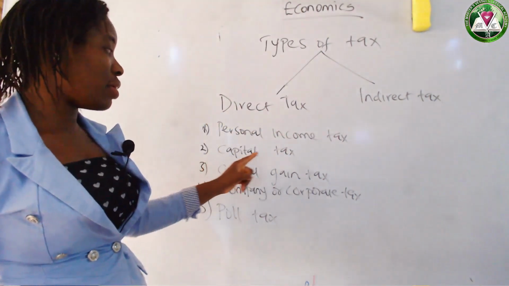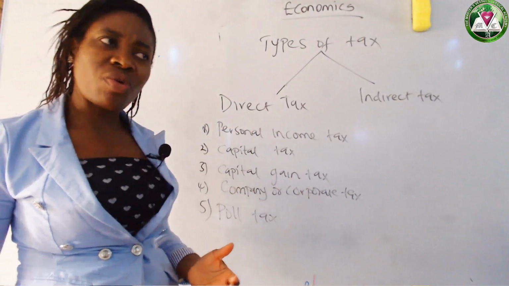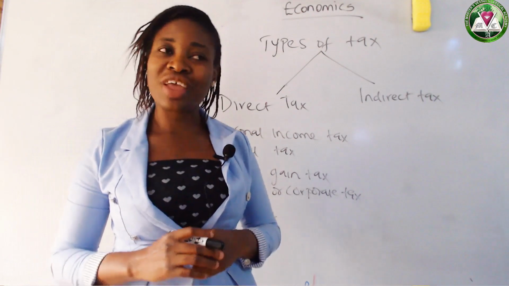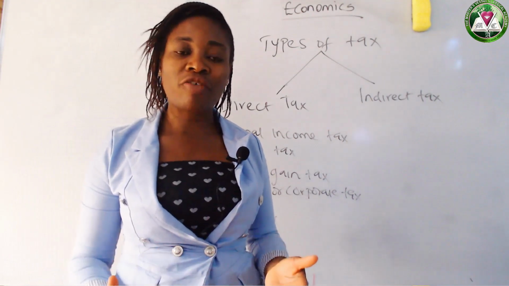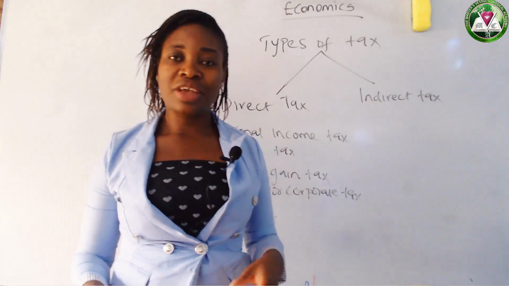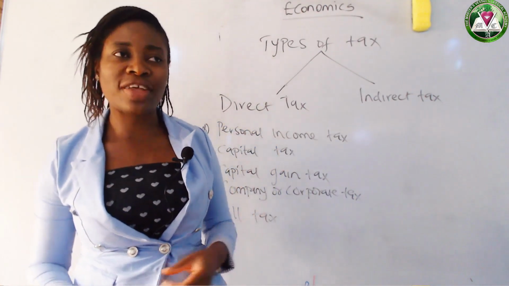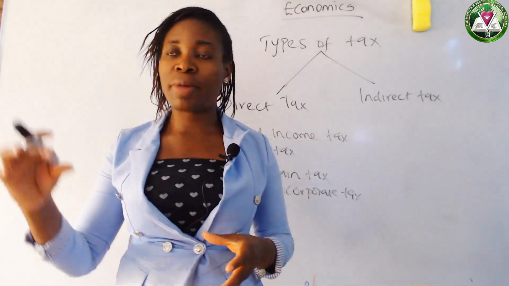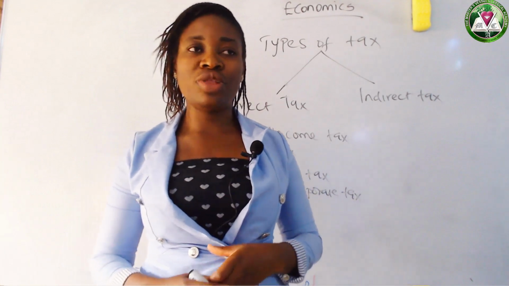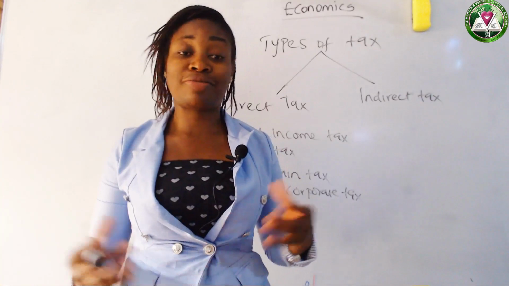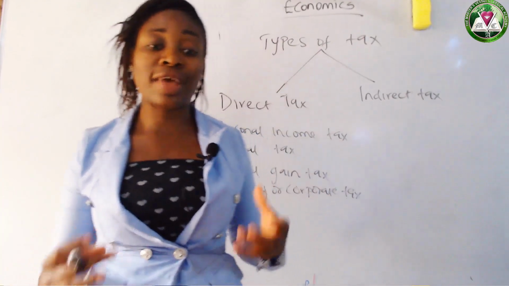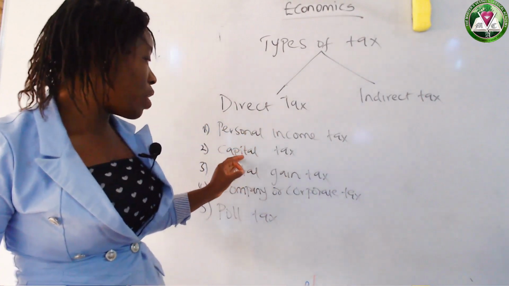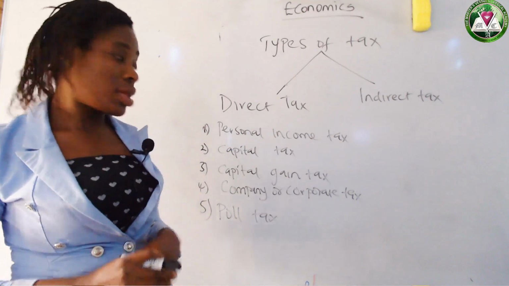We have capital tax. Capital tax is the tax that is being levied on the property of the individual. The property of the individual, it could be cars, it could be houses. I don't know, some of you in Abia State, you can see that the government will levy the landlords. They will tell them to come and pay some amount of money. If they do not pay, the government will own their property, that's their house. That's property tax. That's capital tax, the tax that is being levied on the property of the individual.